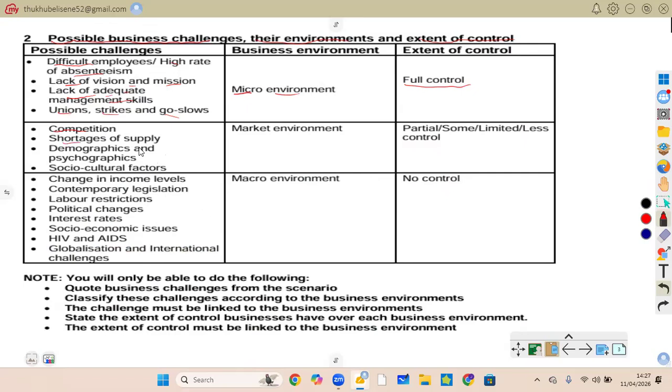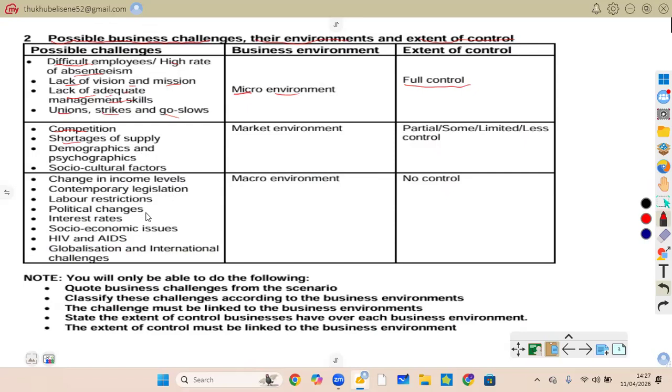Shortages of supply: not enough raw materials or goods. You see that there is a lack of flour, which is going to affect a bakery's ability to do its work. It's a challenge. Demographics and psychographics: here we're talking about customer characteristics and their lifestyle. It's a challenge because they're going to challenge your business.